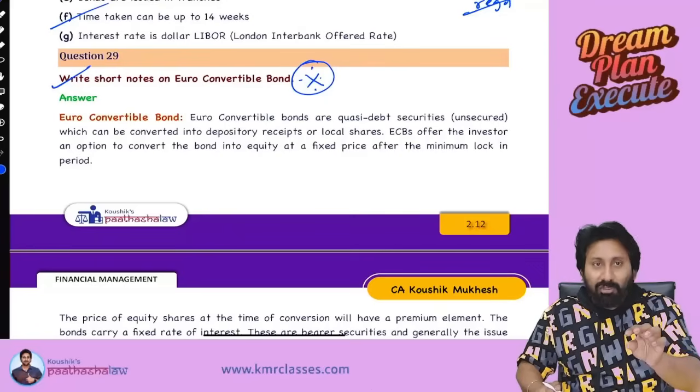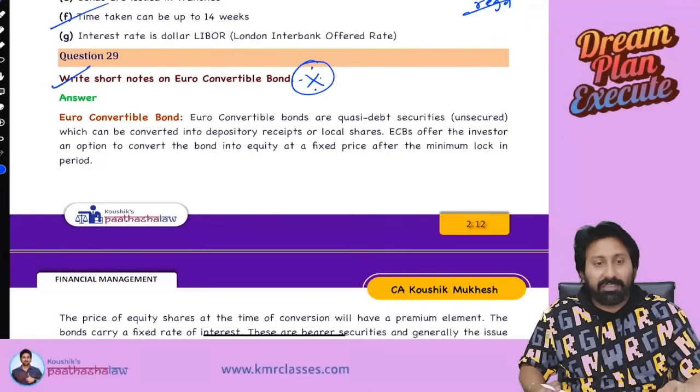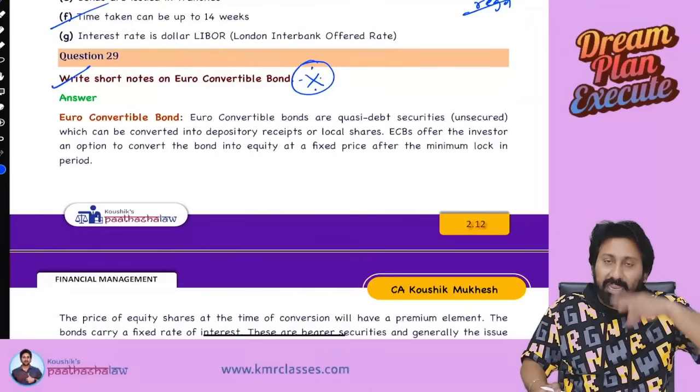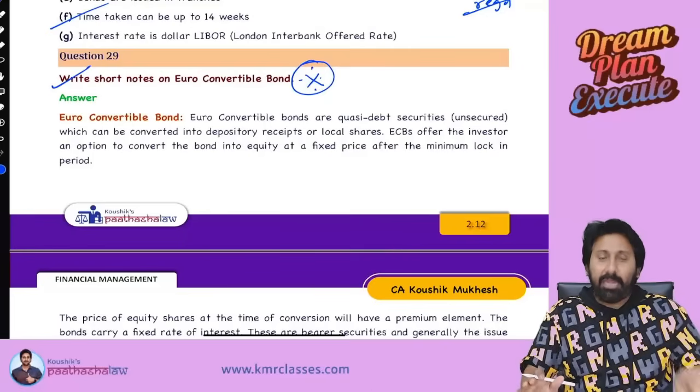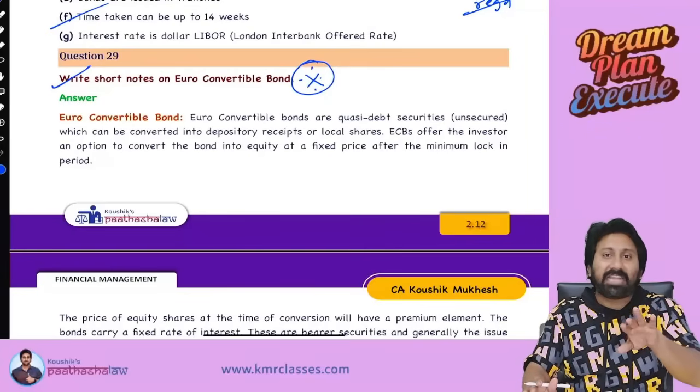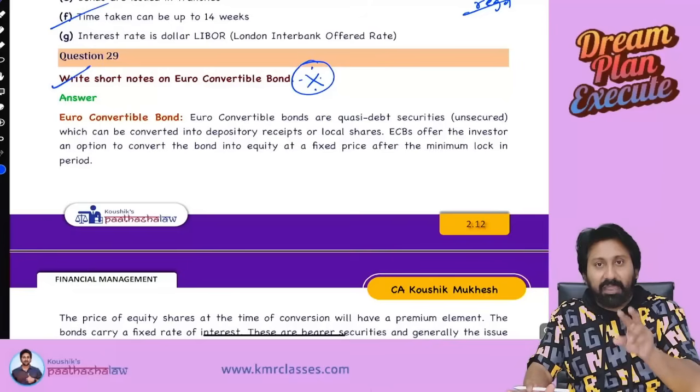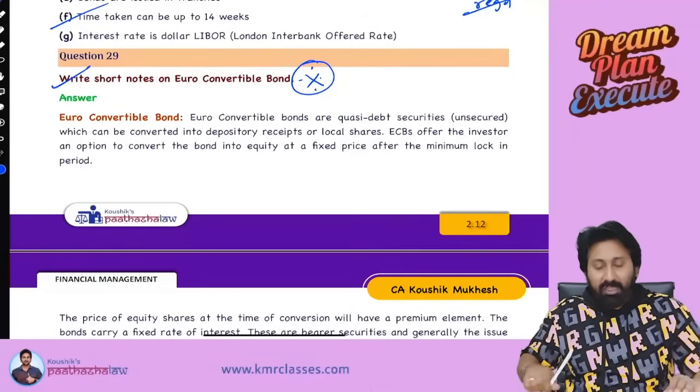The word Euro is there now. Because of that, people think that like pounds, like dollars, euros, they will pay. No, they say US dollars. The name came as they issued it in a European style. That's why the name came as Euro convertible. Okay. First, point number 1.